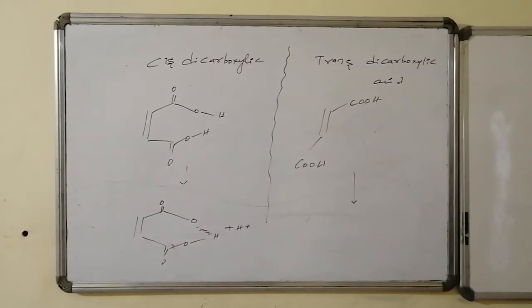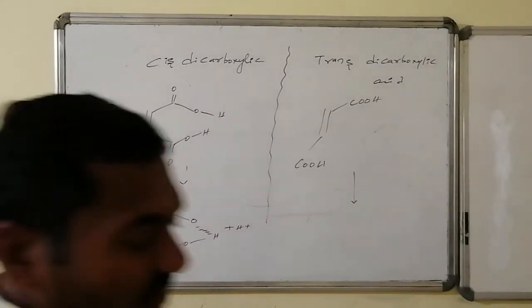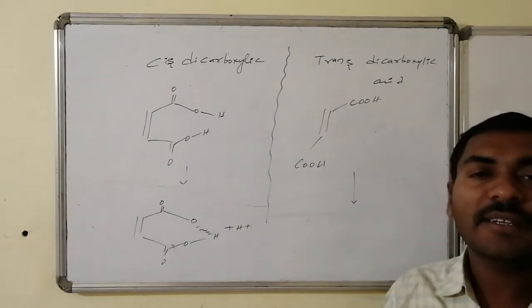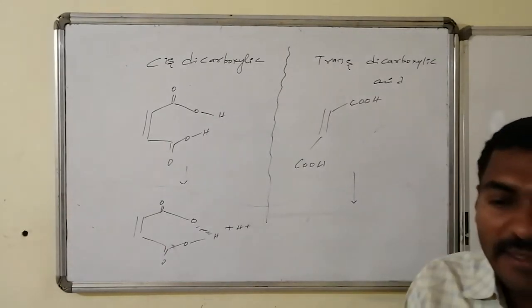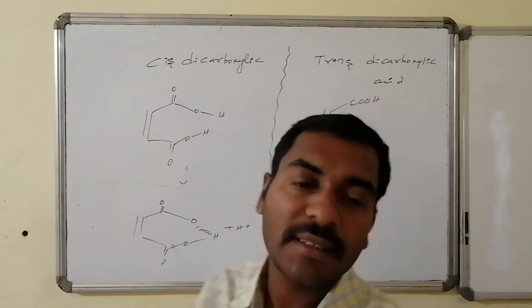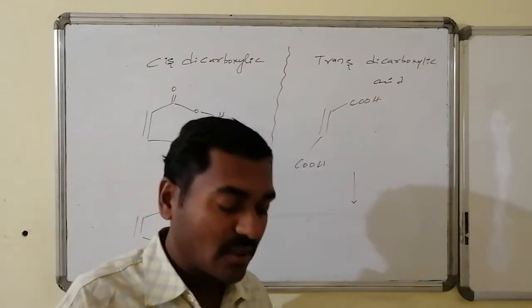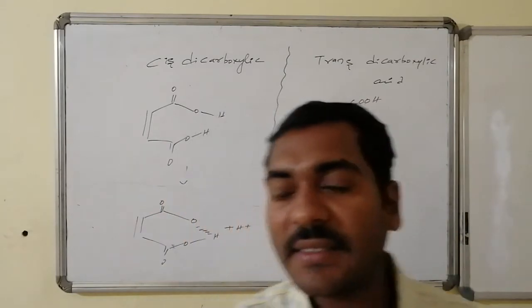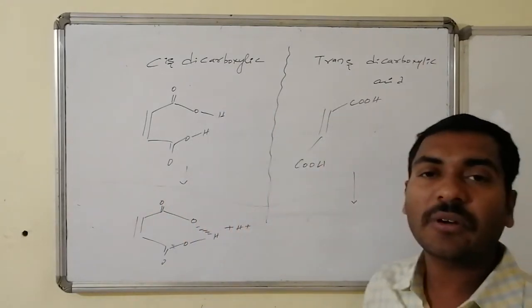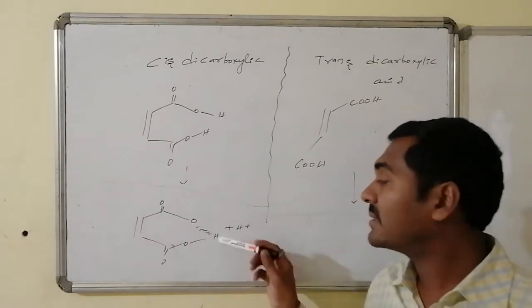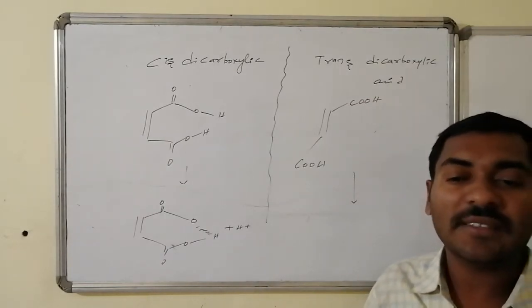Another difference in case of cis and trans isomers is in case of dicarboxylic acids, that is maleic acid as well as fumaric acid. In case of maleic acid, that is the cis dicarboxylic acid, two carboxylic acid groups are present close to one another, hence they will participate in hydrogen bonding. As a result, they can liberate the proton very easily, hence these act as relatively strong acids.